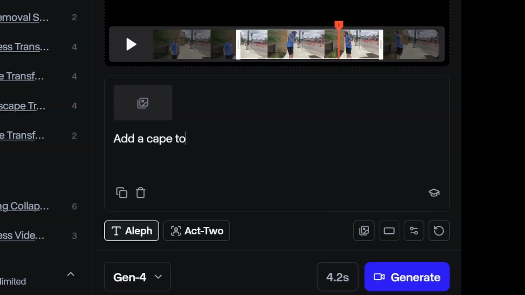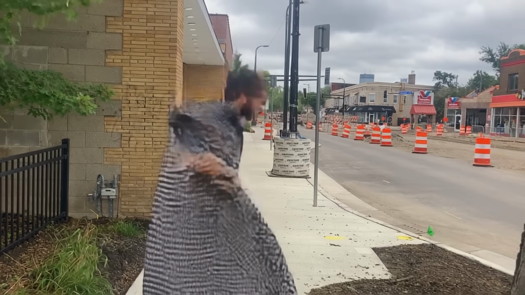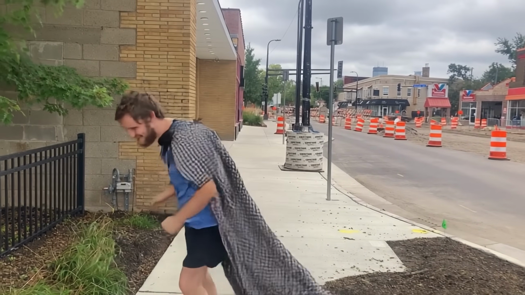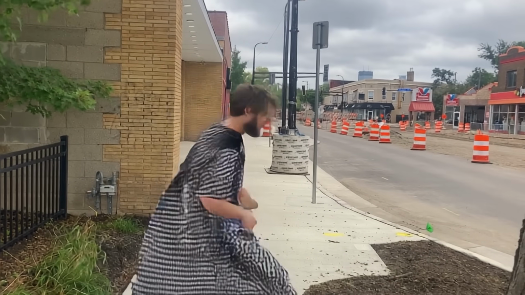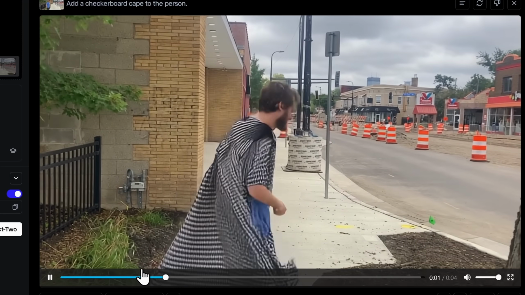Add a cape to the person. A checkerboard cape to the person. So this will almost check, does it UV map correctly? Do I want to keep the number the same? Yeah, sure, why not? Generate. To be honest, okay, does it look shitty? Like, yeah, but the physics seems to respond in a sense. And does the checkerboard kind of maintain consistency? Hard to tell because it's a blob.